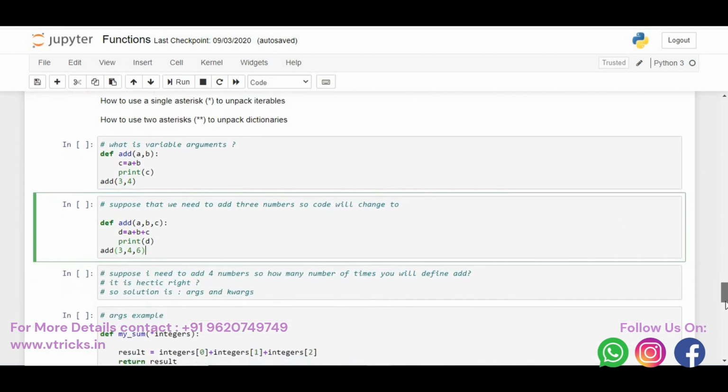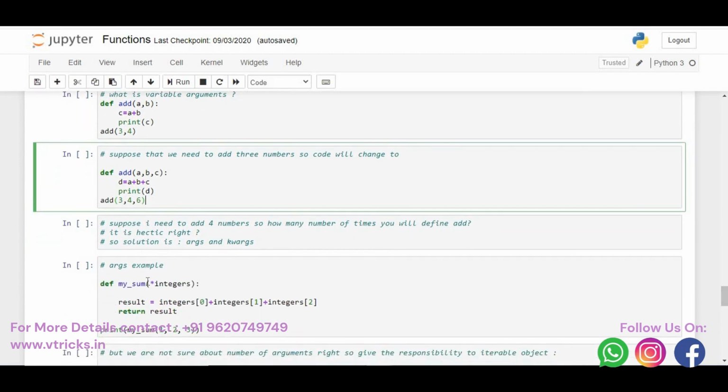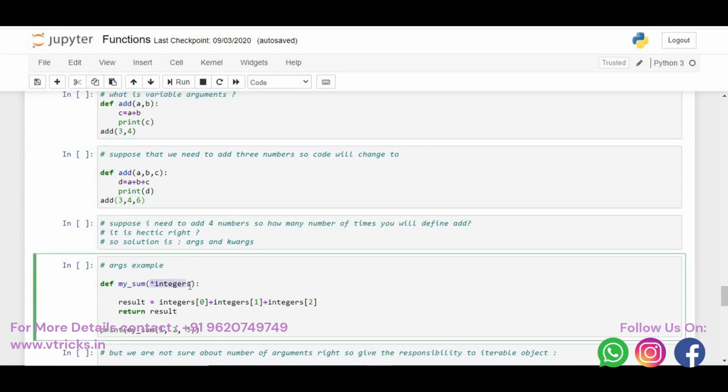I'll just do an example for you. See, in this case I defined a function by name mysum and I had given star integers. When I say star integers, the compiler understands, oh, whenever someone says star, it is a variable argument. That is, I must be very careful that the user can pass any number of arguments as they wish. There is no restriction on the number of arguments. That's what the compiler understands.